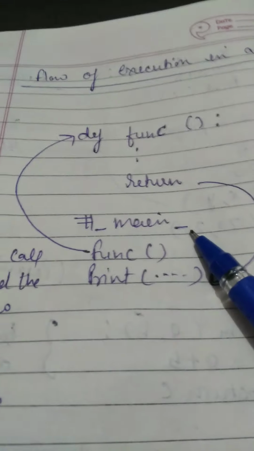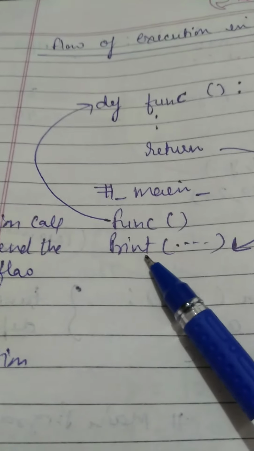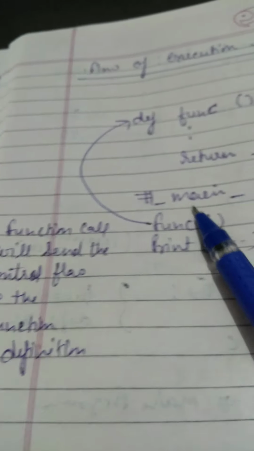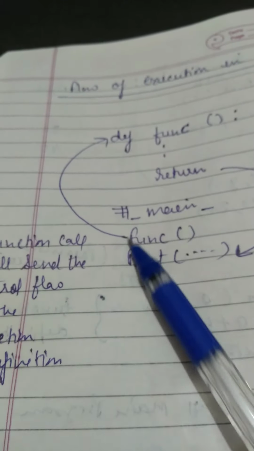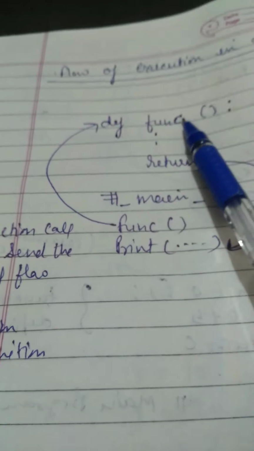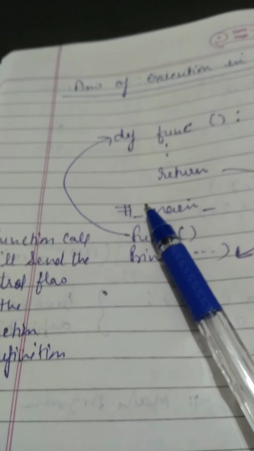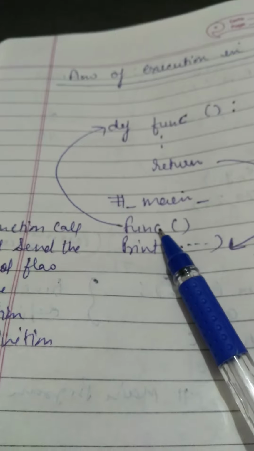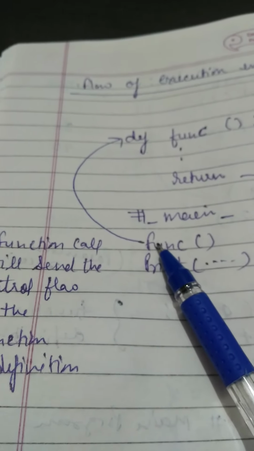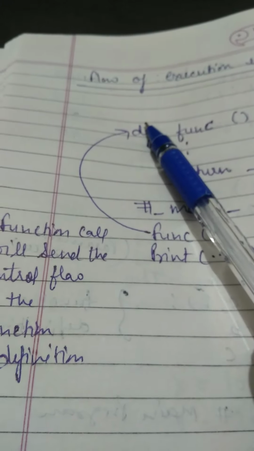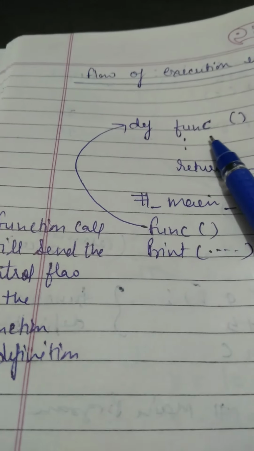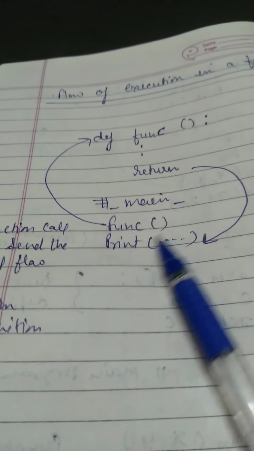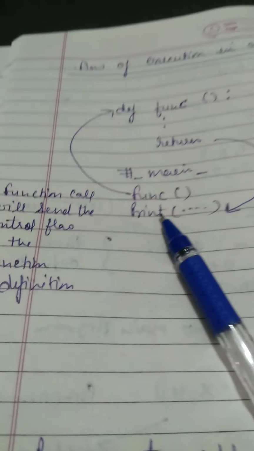And then, in the main program, function one that you have called, then the print statement that you want to print. So what will happen: your program execution will start from the beginning. Def function, it will ignore until it is called by the user. After that, you will read the function call, that means the function has been called. As the function has been called, the control will directly shift to the function definition. Whatever statements have been written in this function definition will be executed. After that, the return statement will return to the next statement over here.